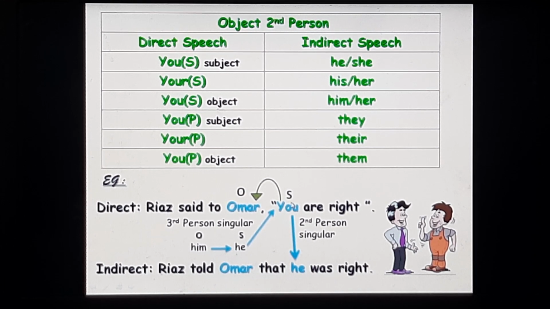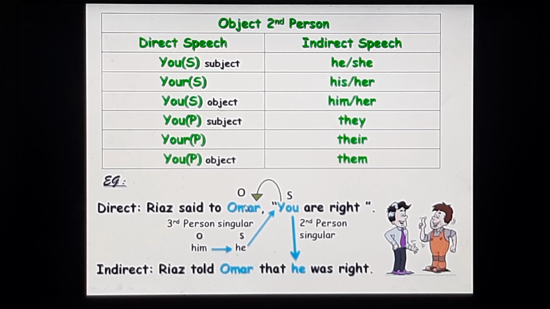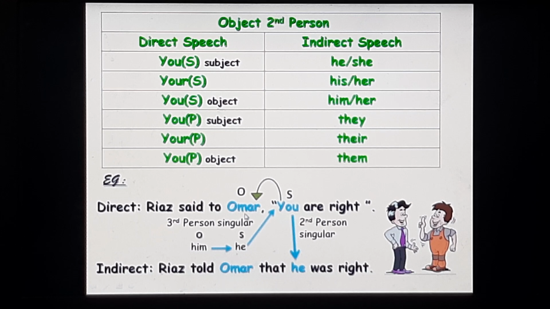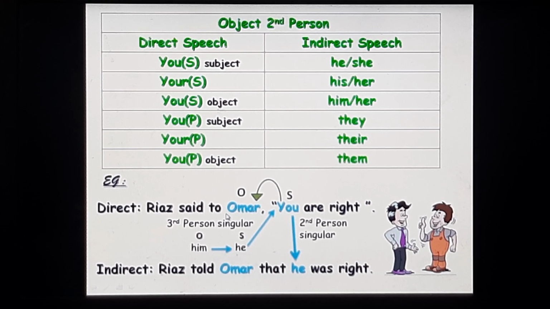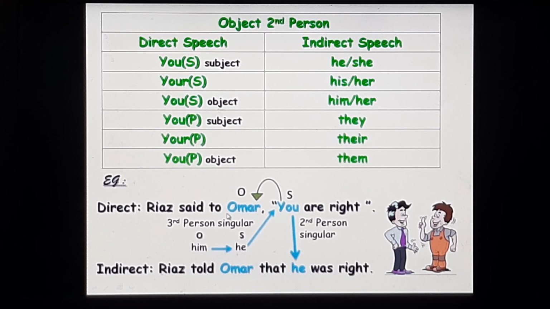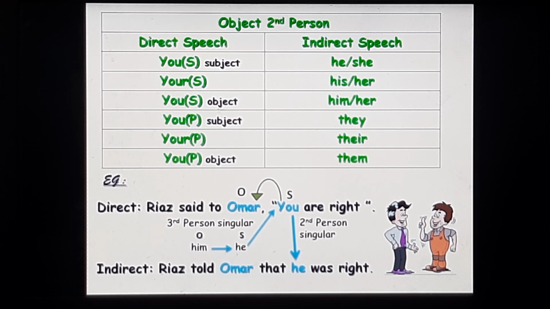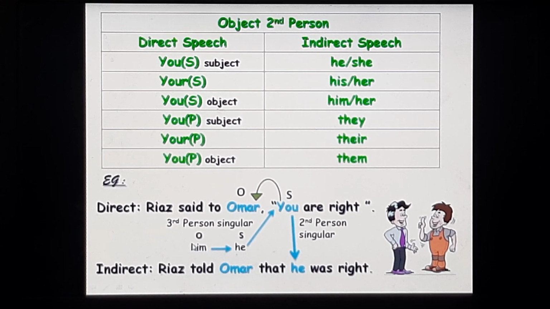So it must refer to the object in the reporting part. Now the object is Omar. It is a third person noun. It is singular. So it must change into its pronoun, which is him.